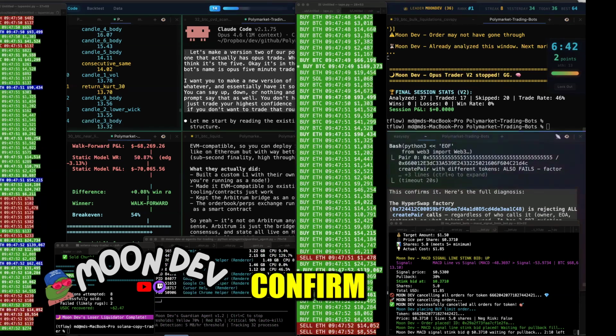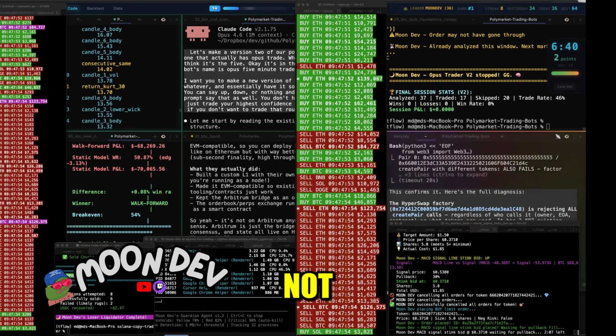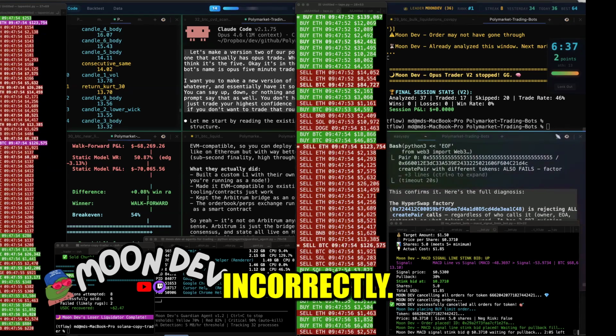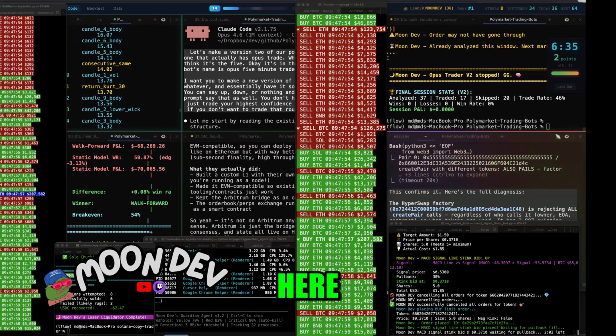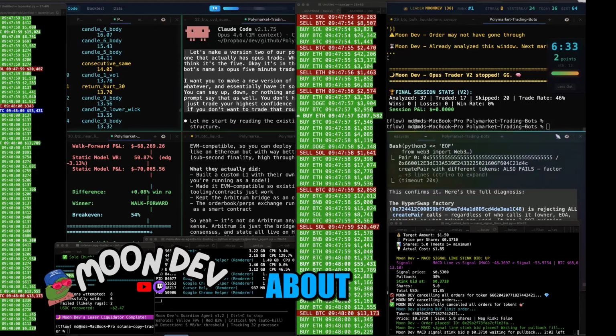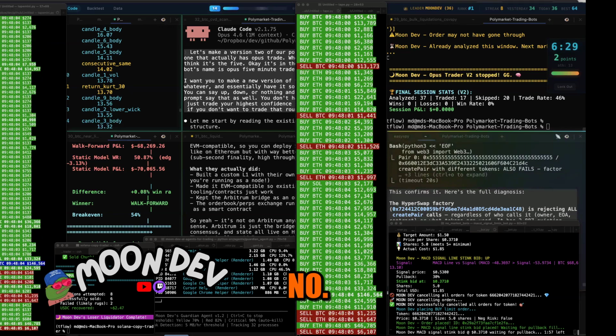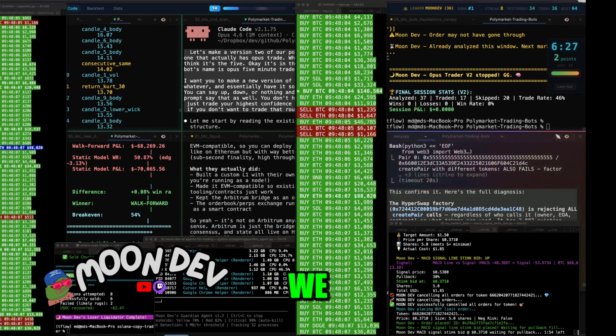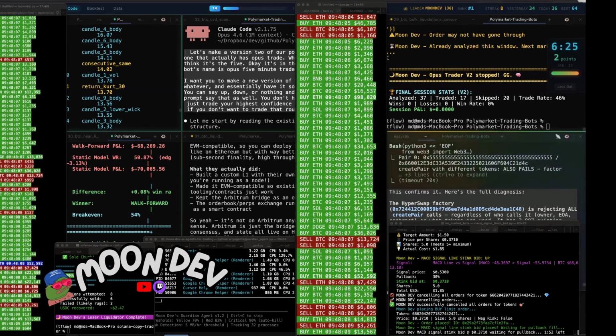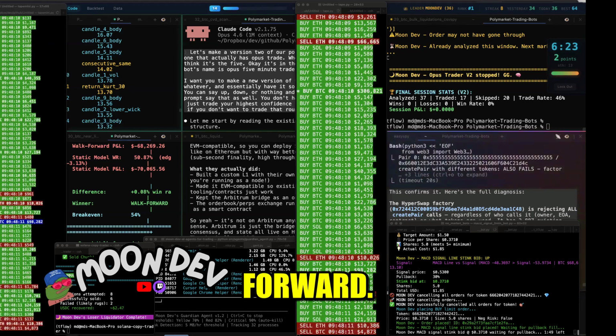I think you first should confirm that this is actually facts, that it's not working and she's not just approaching it incorrectly. Take a couple of different approaches here to figure this out. Think about it, test what you need to test, and then come back to me saying yes or no. Like maybe we fixed it, maybe we didn't. Here's our other options, and this is the best plan moving forward.